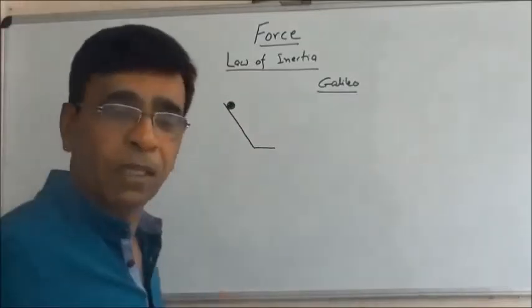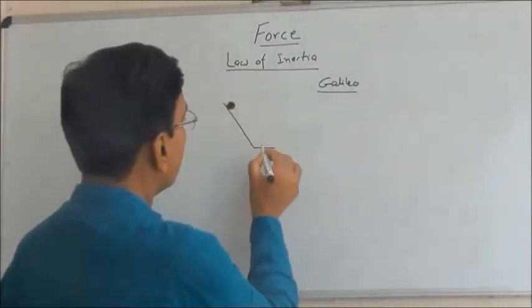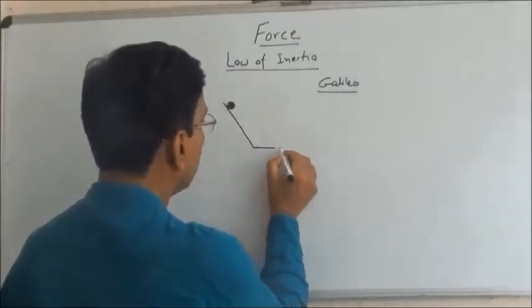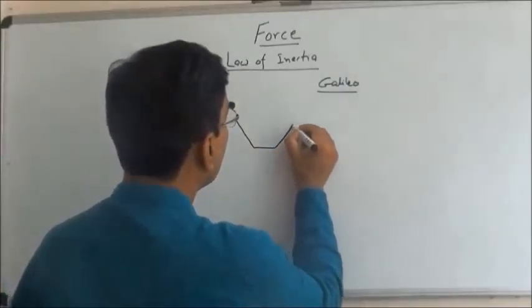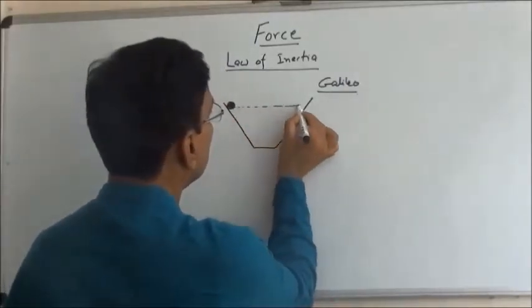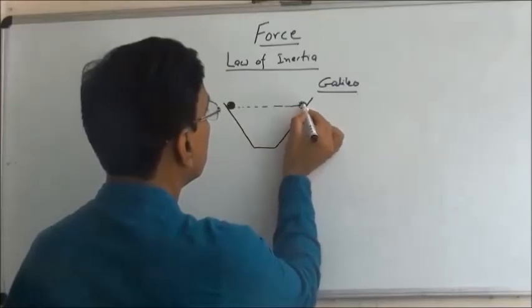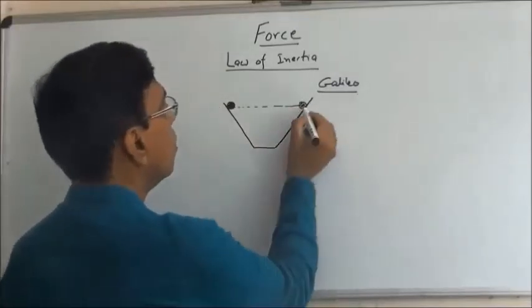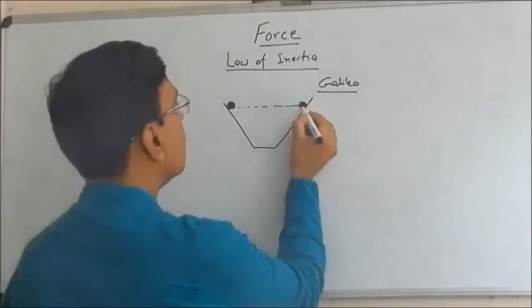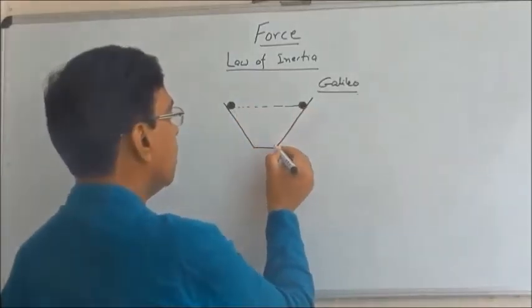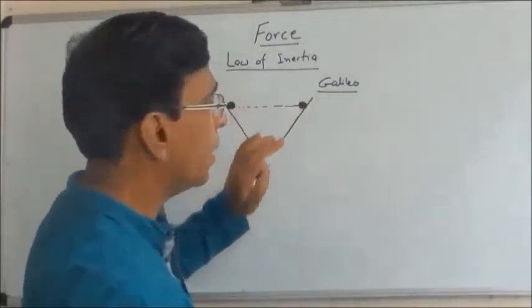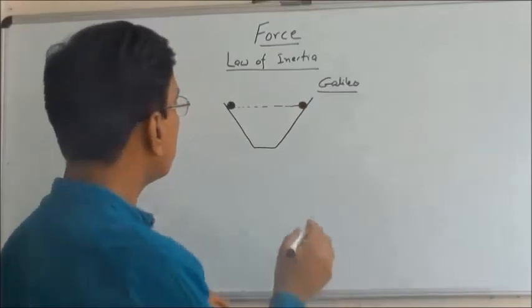The experiment of inclined planes. So he took an inclined plane and a ball was kept here, it comes down and then it moves up. It reaches up to this point. So whenever a ball was rolled from a certain height, it comes down and then rises on the other side of the inclined plane, and at the same height it stops.